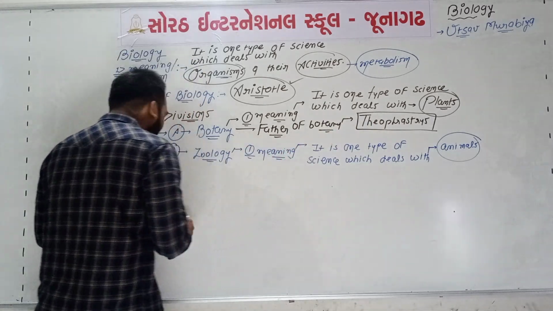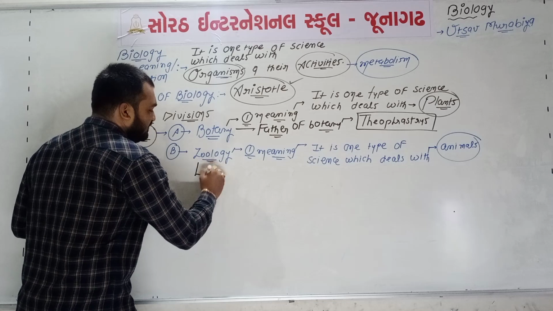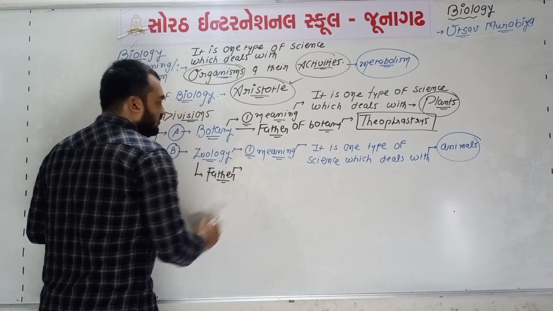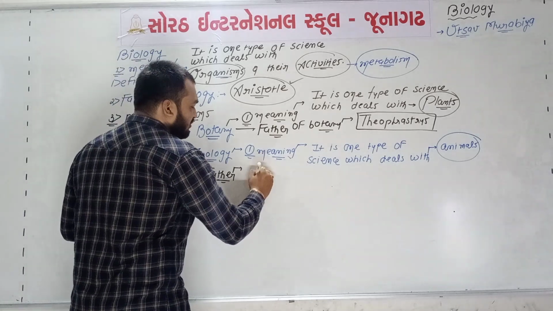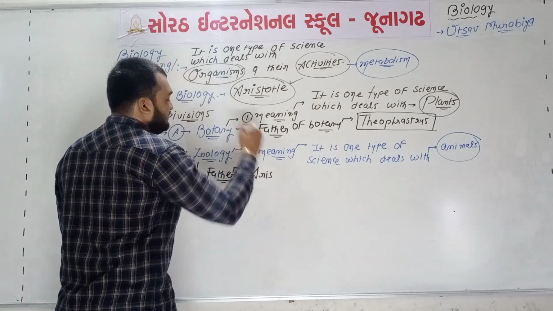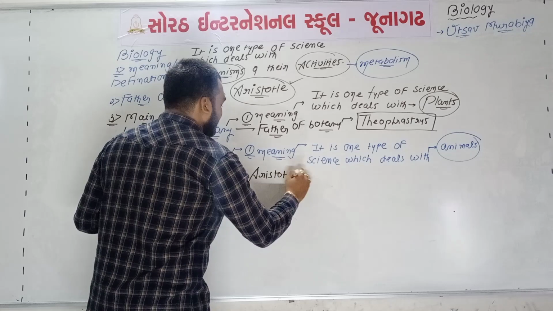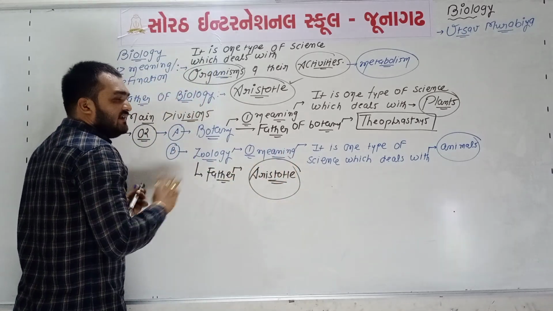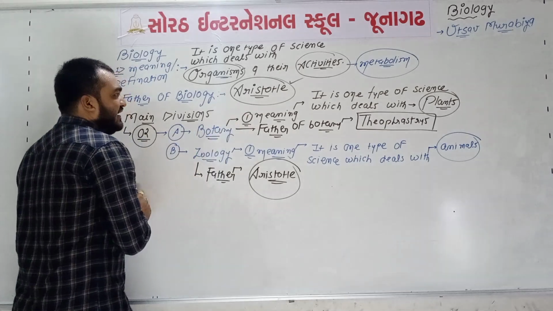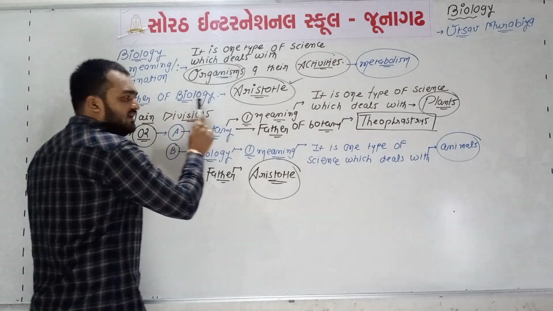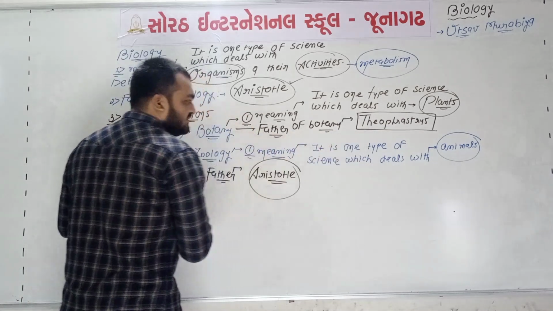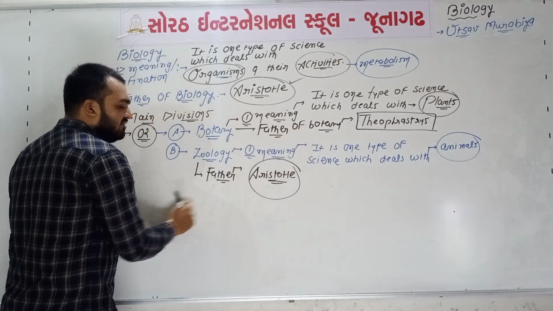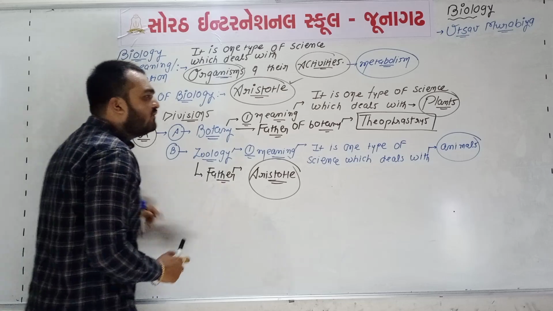And if we talk about the father of zoology, the father of zoology will be the same Aristotle. Aristotle is known as the father of zoology. So in total, three names are there. First one is Aristotle, father of biology. Second name is Theophrastus, father of botany, and third one is Aristotle, father of zoology.